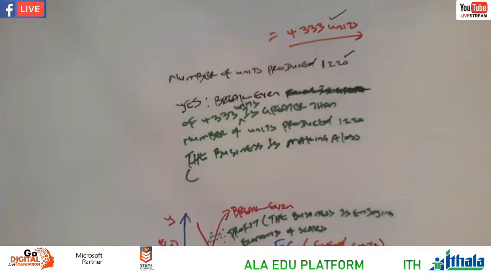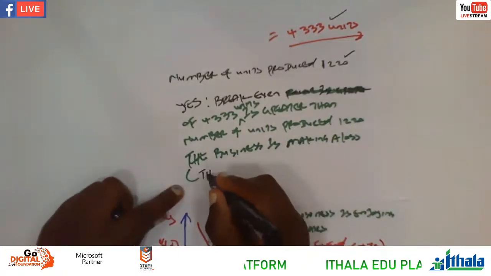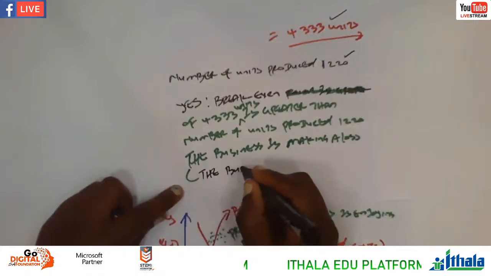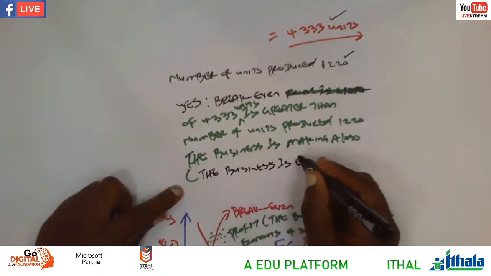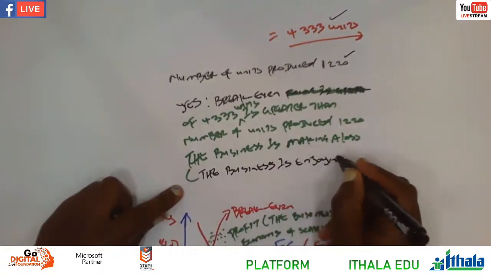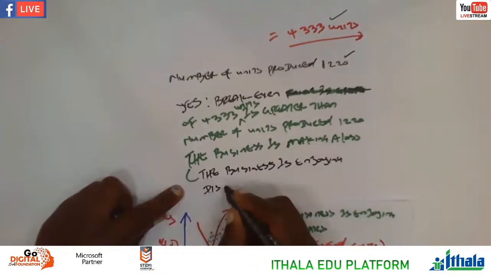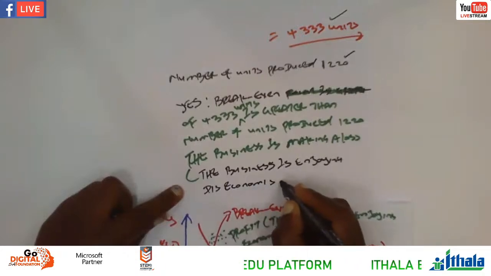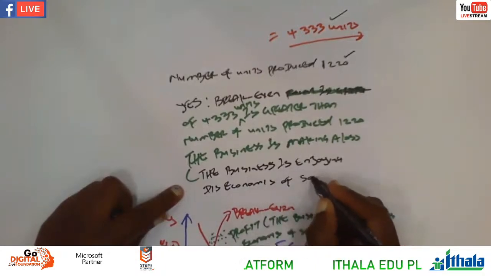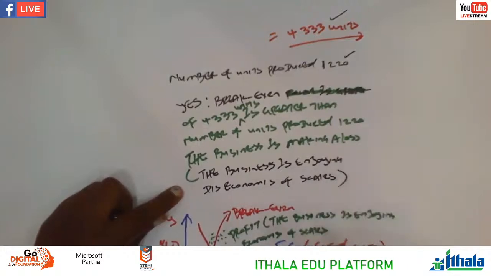In brackets, you can say the business is enjoying these economies of scales. Right. You get all the marks.